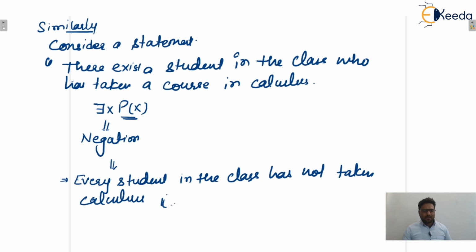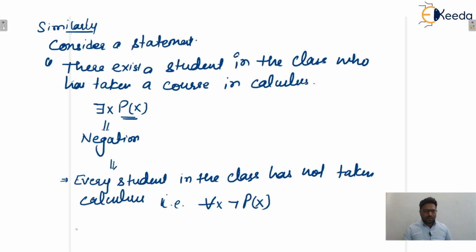That is, for every x, negation of p of x means x has not taken the course in calculus. I hope this one is clear to you.